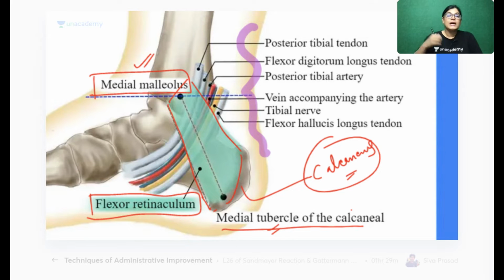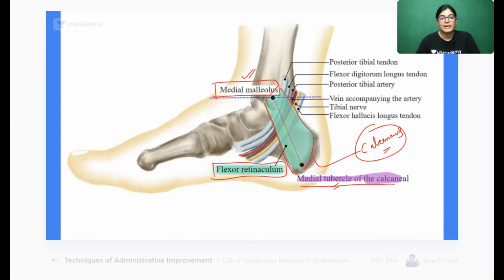So these are the structures which have been mentioned here, traversing from medial to lateral, and they can get compressed by the flexor retinaculum. The structures traversing are the posterior tibial tendon, flexor digitorum tendon, posterior tibial artery and vein, tibial nerve, and flexor hallucis longus. So clearly we can see the tibial nerve can be compressed by the flexor retinaculum, traversing from the medial malleolus to the medial tubercle of the calcaneum. So this is the right option.